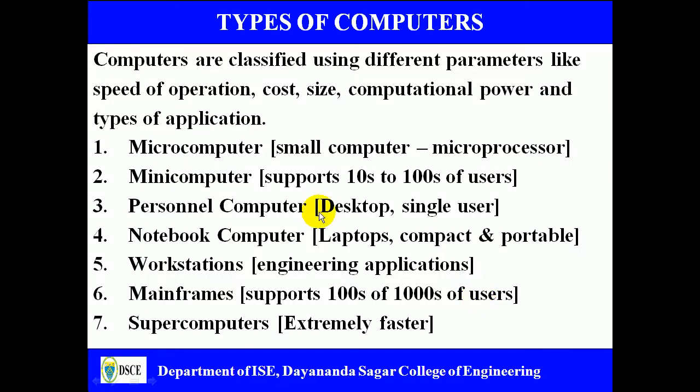Further, we discuss types of computers. Computers are classified on different parameters, like speed of operation, cost, size, computational power, and also on the application. Mainly the computers can be put into a total of 7 categories.